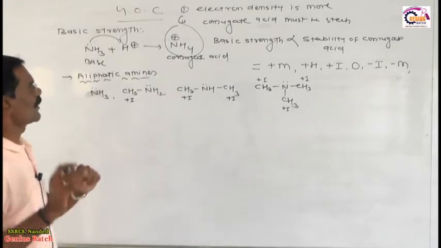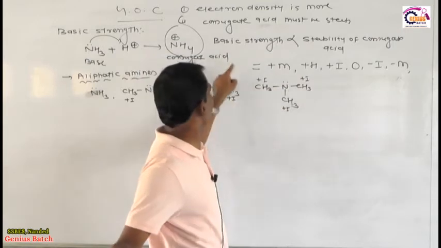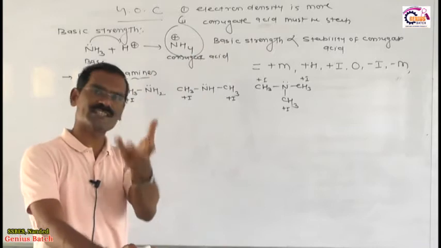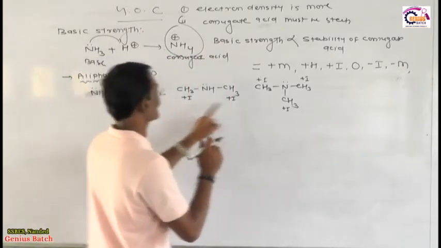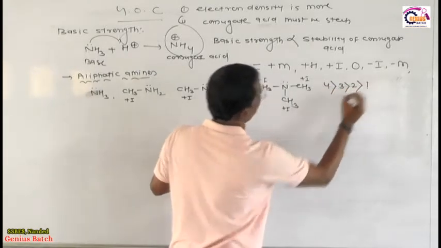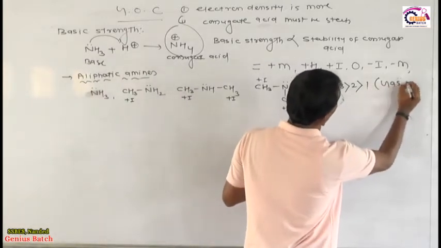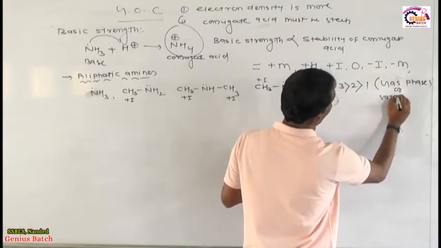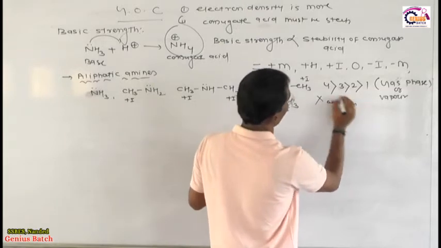So dear friends, what is your conclusion? Sir, here 3 positive inductive groups are there. It means basic strength is proportional to the positive inductive effect. As positive inductive increases, basic strength also increases. Therefore your answer is, suppose for example 1, 2, 3, 4, sir, 4 is more basic than 3, is more basic than 2, is more basic than 1. Your answer is absolutely correct, but this answer is only correct in gas phase or vapor phase, but actually this answer is wrong in aqueous phase.